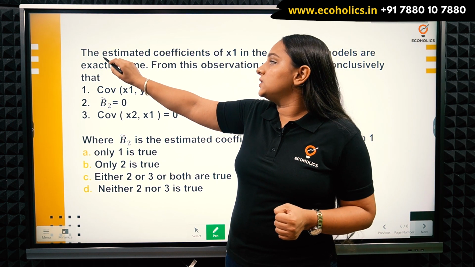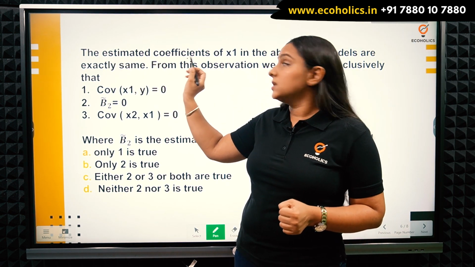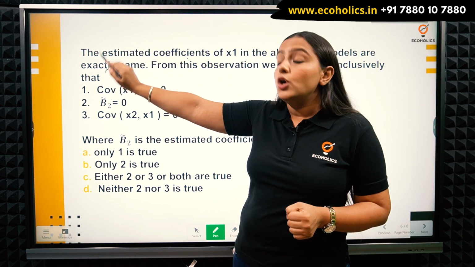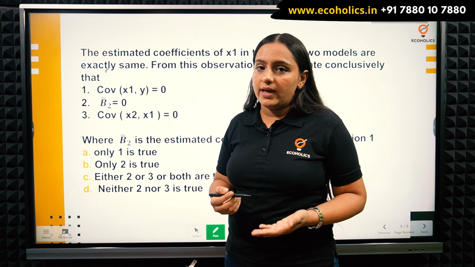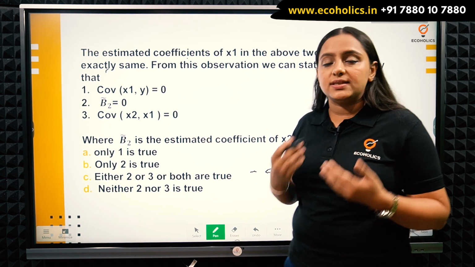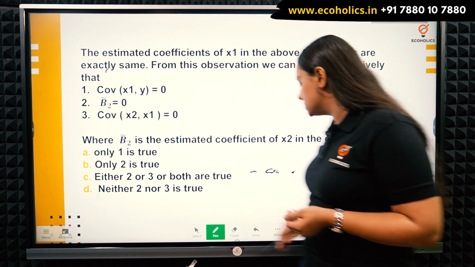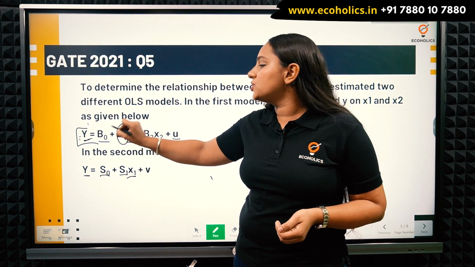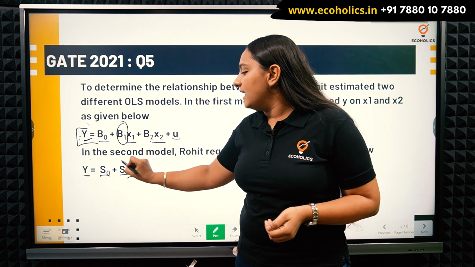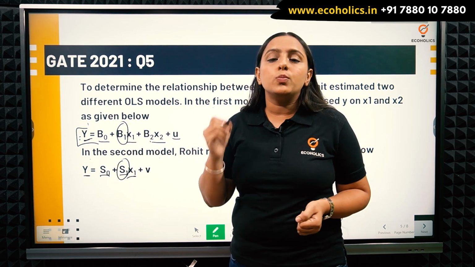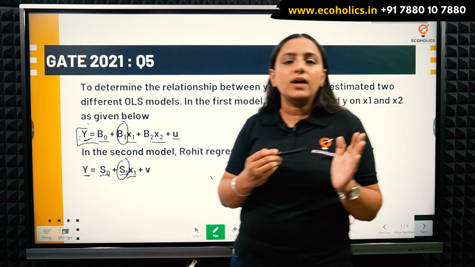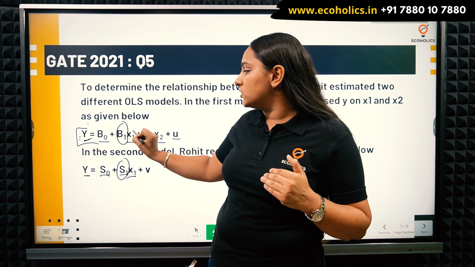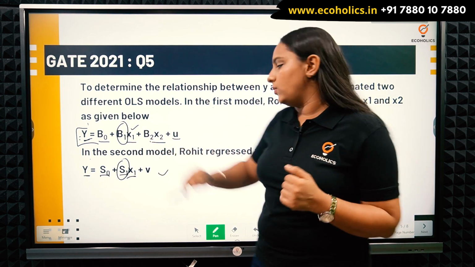So the question further says the estimated coefficients of x1 in the above two models are exactly the same. So the coefficients which are along with x1, they were the same when he estimated the regression using both the models. So what were the coefficients? In the first model, the coefficient along with x1 was b1 and in the second one it was s1. So basically they are trying to say that b1 was exactly equal to s1, whether he regressed the first model or whether he opted for the second model.